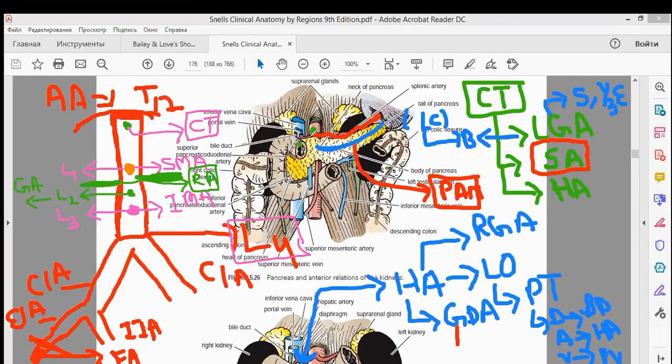Gastroduodenal artery, for example, in this diagram, if I want to show you the hepatic artery, this is the hepatic artery now, which is going into the portal.